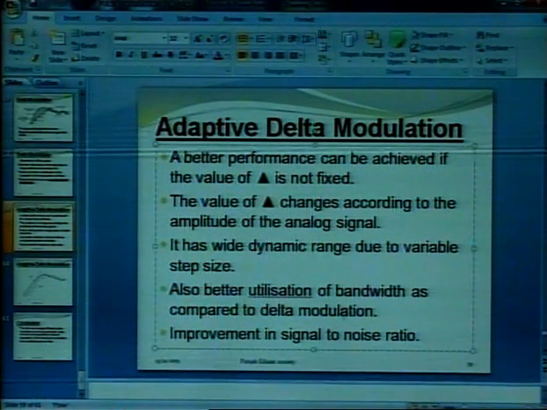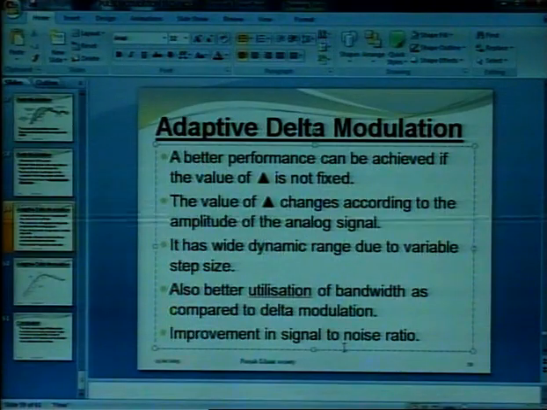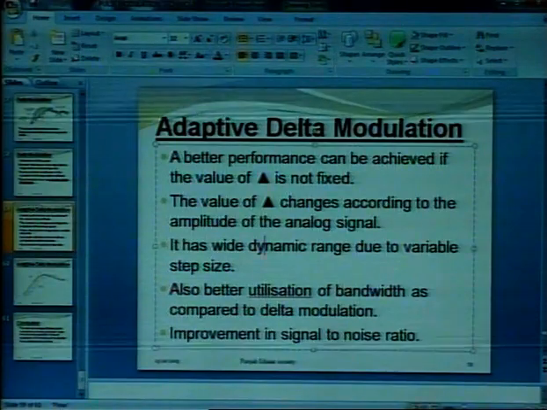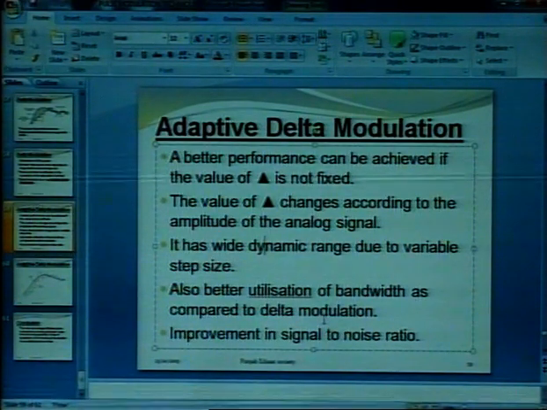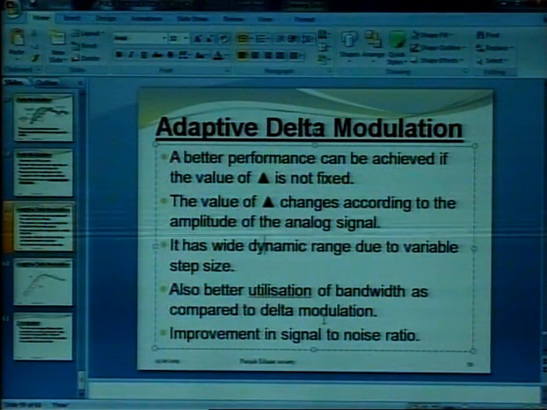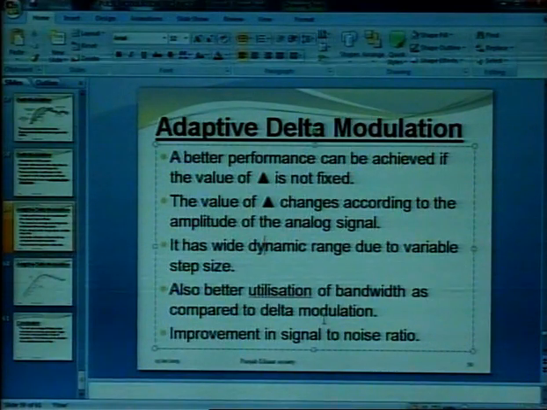A better performance can be achieved if the value of delta is not fixed. If the step size is not fixed, better performance can be achieved. The value of delta changes according to the amplitude of the analog signal.